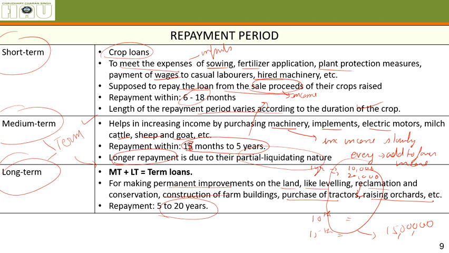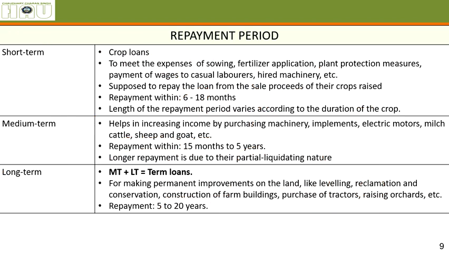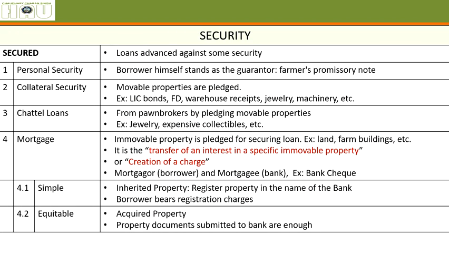Medium term loans increase your income but not so much that you are able to repay the whole loan within 6 or 18 months. They will increase your income slowly, and that's why the repayment period is longer. And for long term loans, the repayment period is even longer because they will increase your income very, very slowly. Okay, now comes classification of credit according to security.